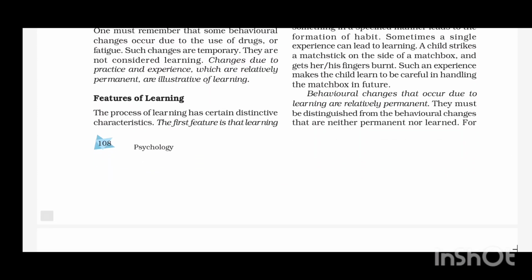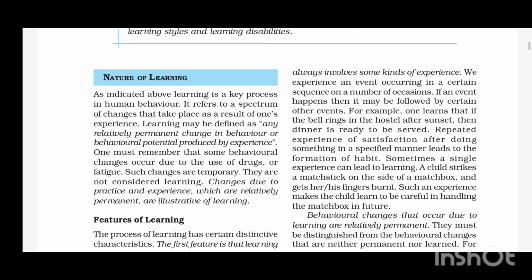The features of learning: the first feature of learning is that it always involves some kind of experience. With experiences we learn all things. The second feature is that learning involves a sequence of psychological events.